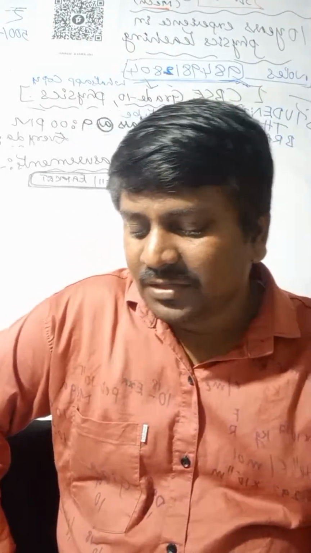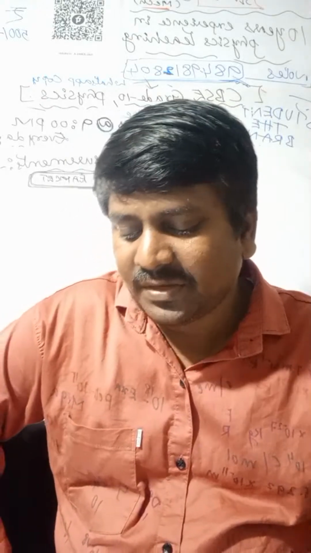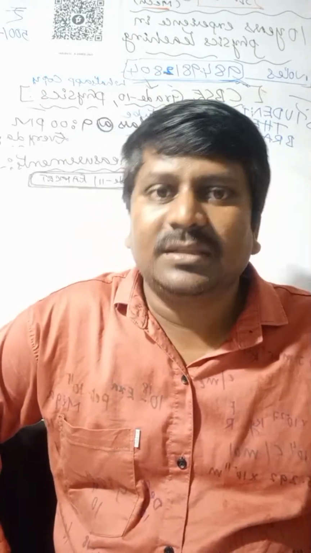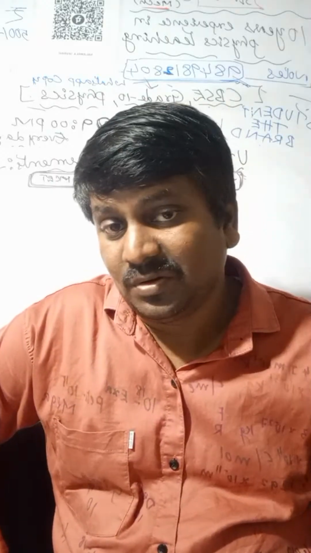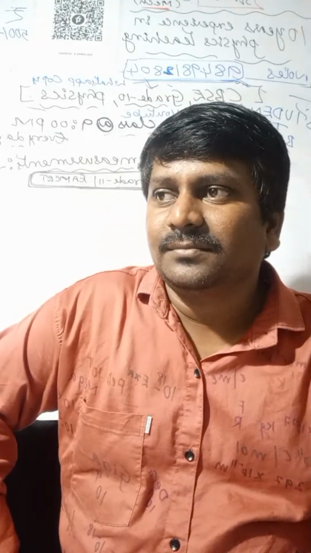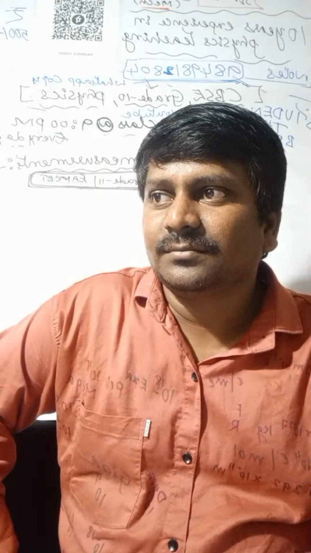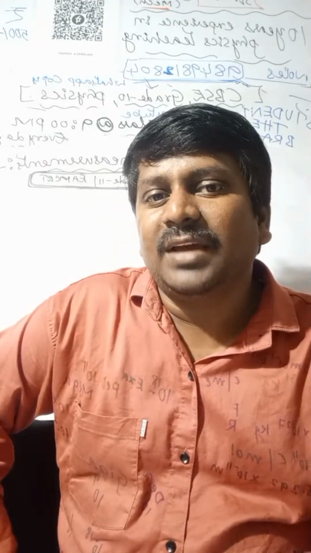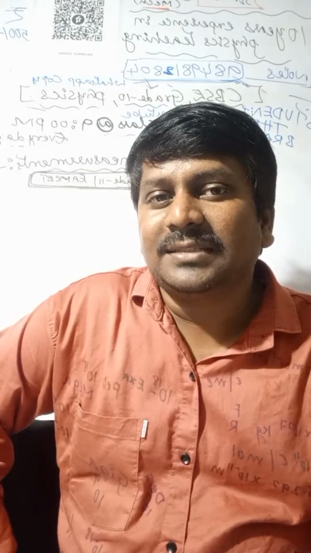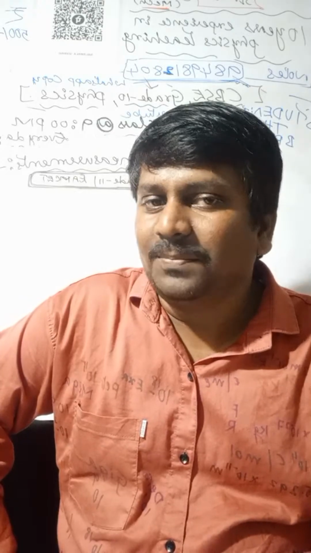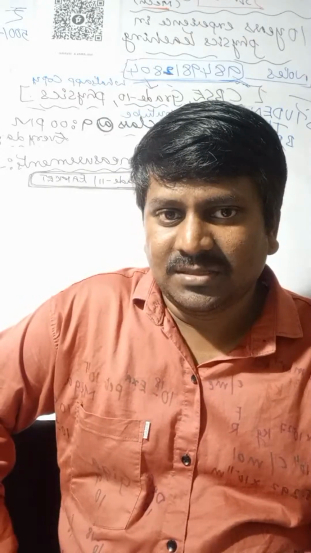And there are combinations of errors. Let x equal a plus b or x equal a minus b. The measurements of the values are a plus delta a and b plus delta b.